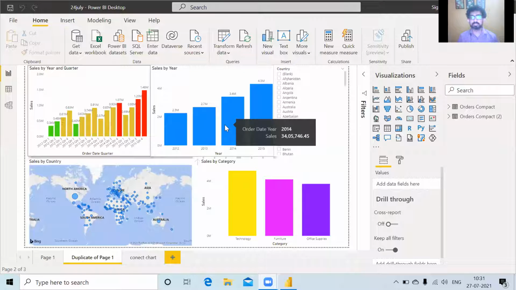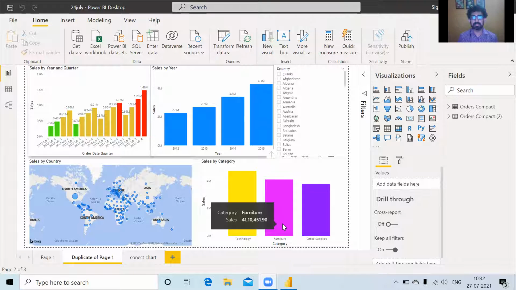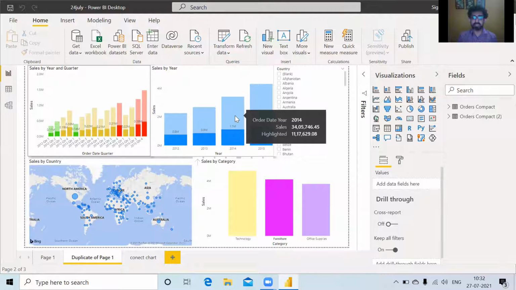I was trying to put the colors in this too, but I was not able to do so. And even if I click on these, the colors are getting changed like this. Now, what is it that you're trying to do? I was trying to put the colors in this too, sales by year, sales category. You want to change the blue color to a different color. Yes. Yeah, so just click on the visual.